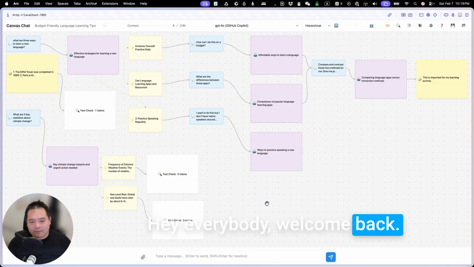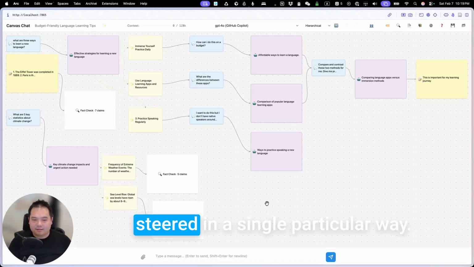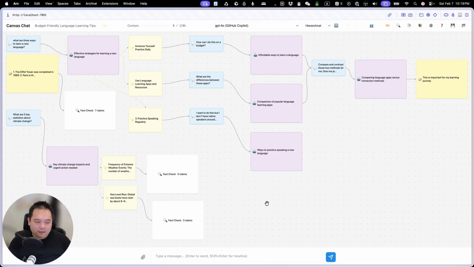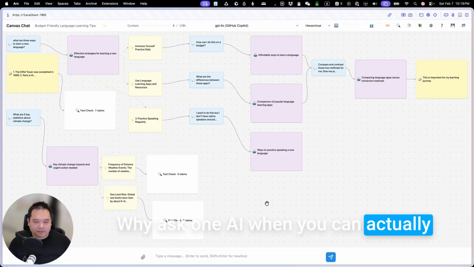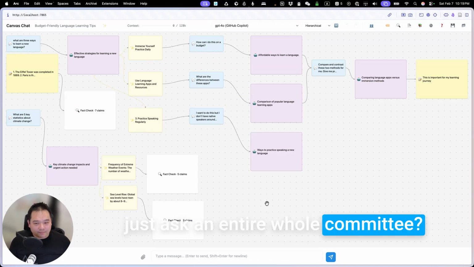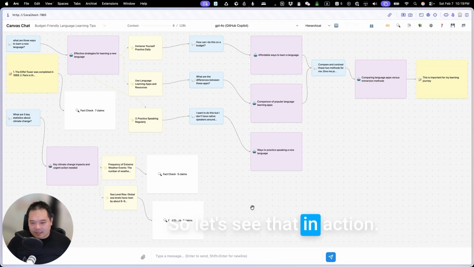Hey everybody, welcome back. Most of us are used to chatting with a single LLM model that is steered in a single particular way. But why does that have to be the only way that we chat with AI? Why ask one AI when you can actually just ask an entire whole committee? So let's see that in action.